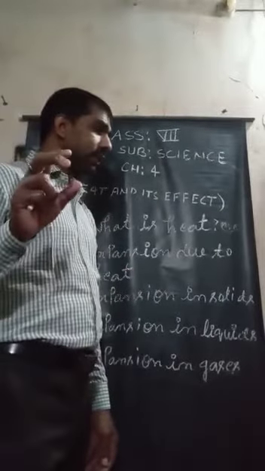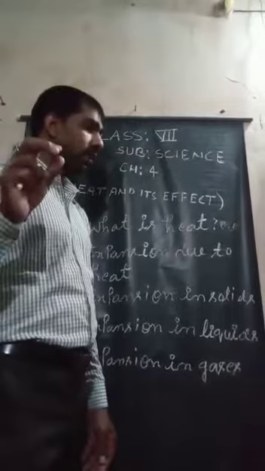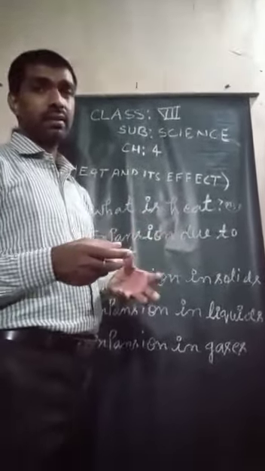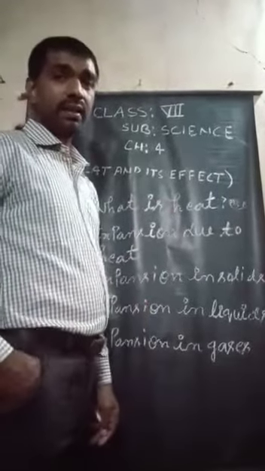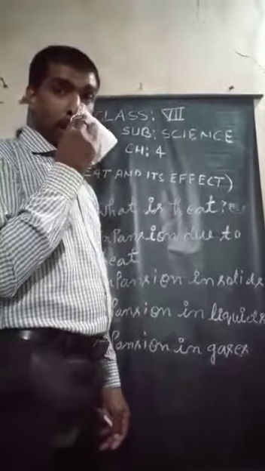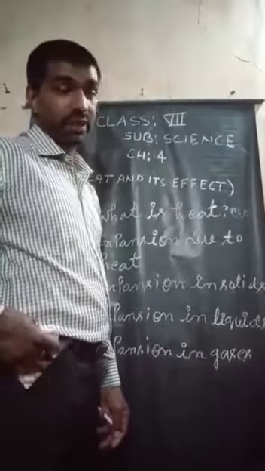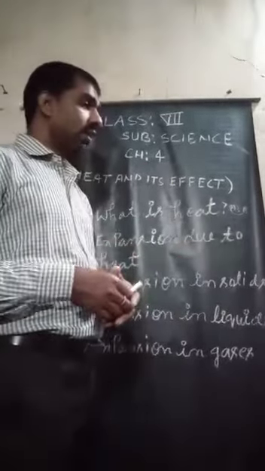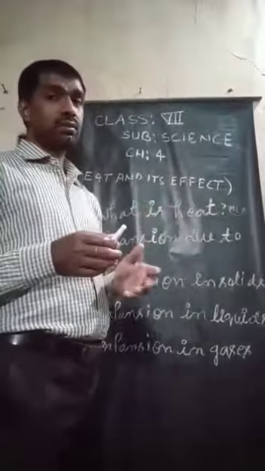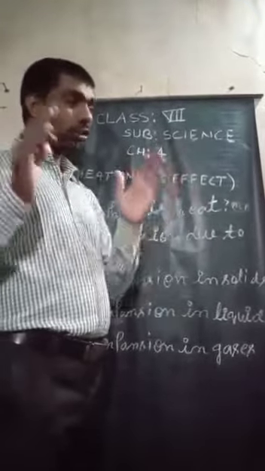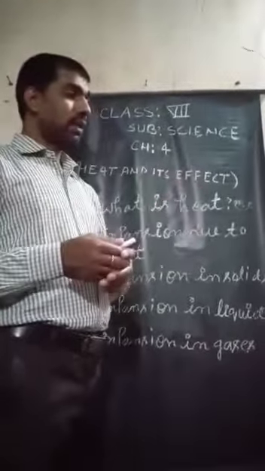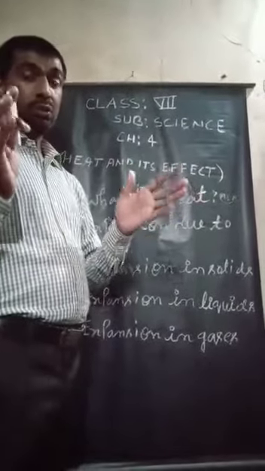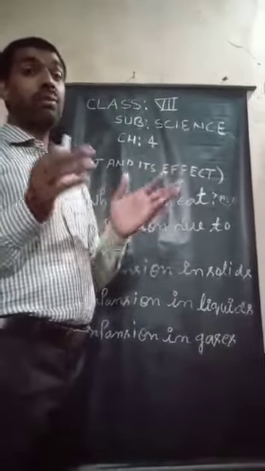The metal rim is heated so that it expands and can be fitted over the wooden wheel. When the metal rim cools, it contracts and grips the wheel firmly. So expansion and contraction with the effect of heat are used in our daily life also.